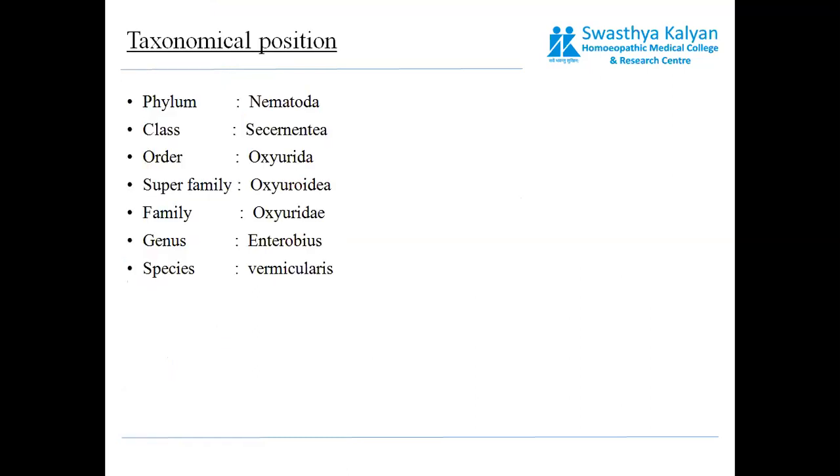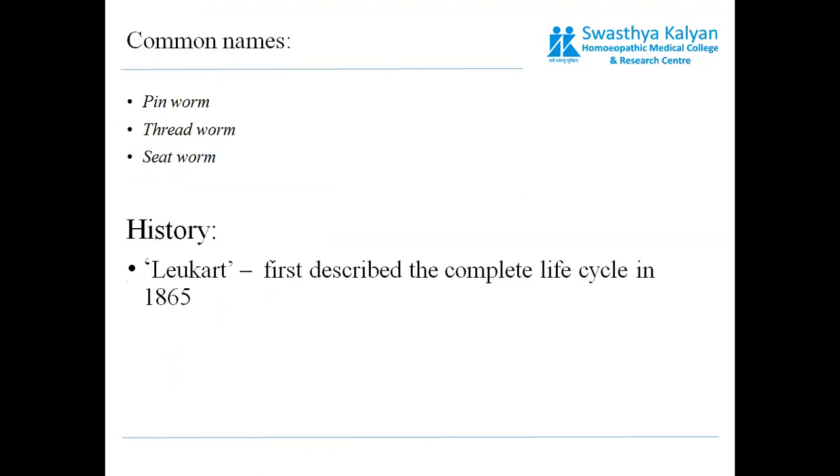vermicularis. Now, about its classification, it belongs to the phylum Nematoda, and the other divisions can be seen on the screen. The genus is Enterobius and the species is vermicularis. It is also commonly called the pinworm, the threadworm, and the seedworm. The term threadworm is also used for small thread-like worms.